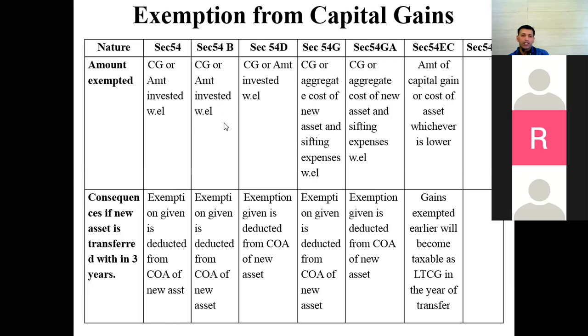Clear? That is what it says. Okay. The exemption given is deducted from the cost of acquisition of the new asset. So again, when we come to problems, all these things will be clear for you.